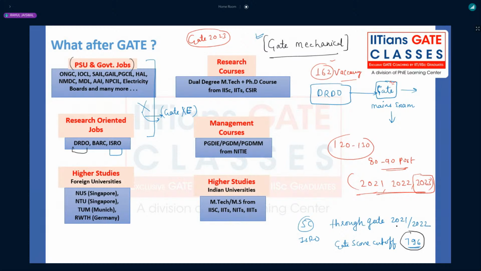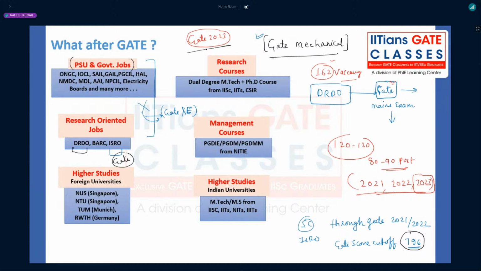The news coming is that whatever recruitment ISRO is conducting this year through the written test will be the last written test conducted by ISRO. After that, from next year onwards, they will recruit directly through GATE only. A direct interview will be there, and no written test. So once again, GATE will play a very, very vital role.